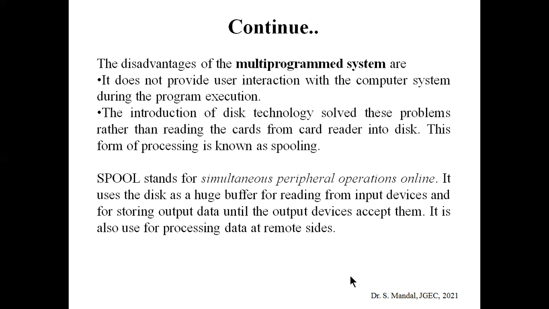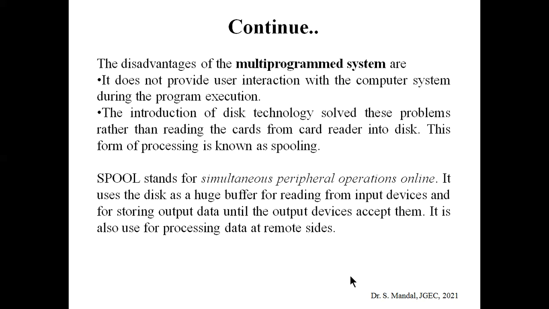So how? Rather than reading the inputs from the cards in the card reader, we can use the disk.